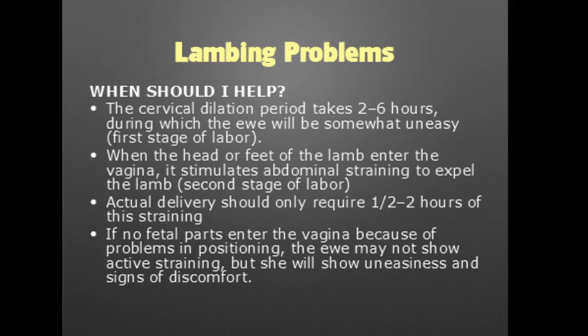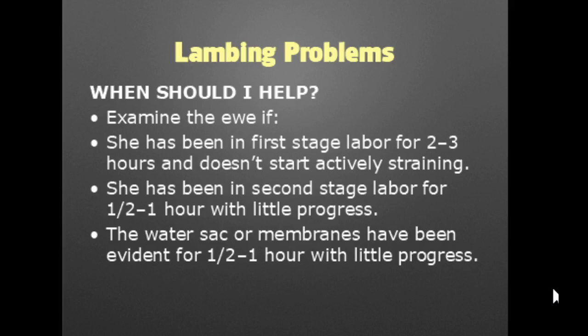If no fetal parts enter the vagina because of problems in positioning, the ewe may not show active straining, but she will definitely show uneasiness and signs of discomfort. You should examine the ewe if she has been in the first stage of labor for 2 to 3 hours and doesn't start actively straining. We should also examine the ewe if she has been in the second stage of labor for about half an hour to 1 hour with little progress. We should also examine the ewe when the water sac or membranes have been evident for half an hour to an hour with little progress.